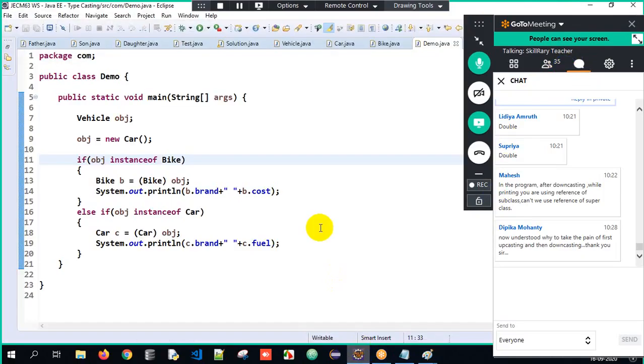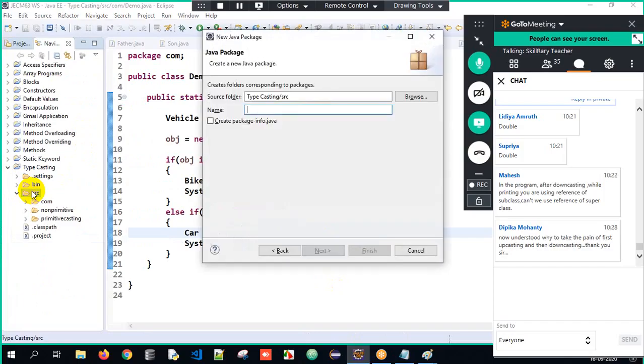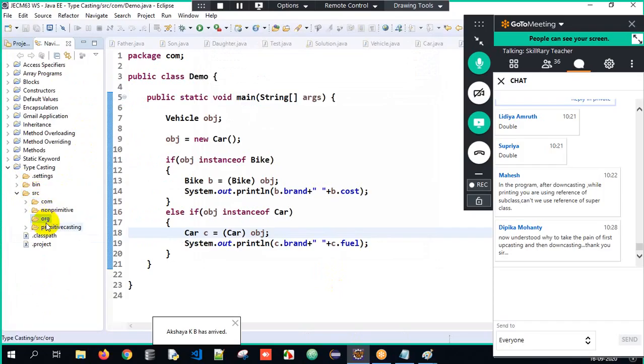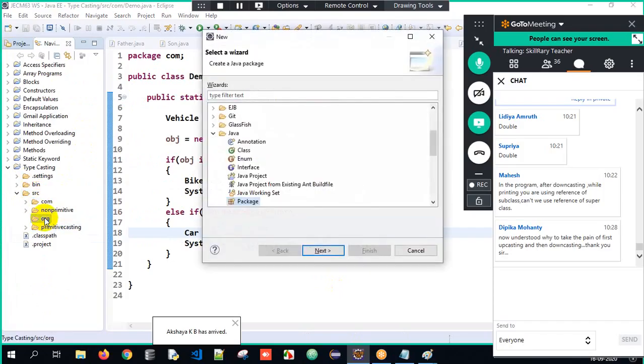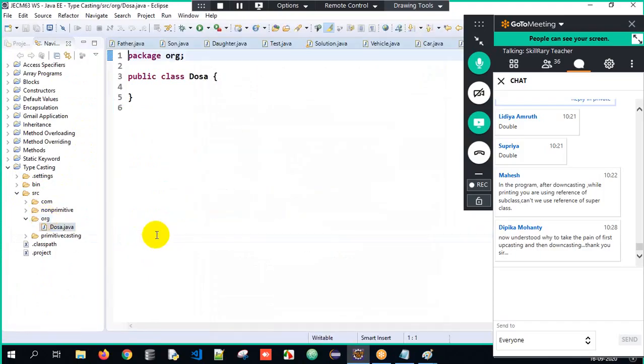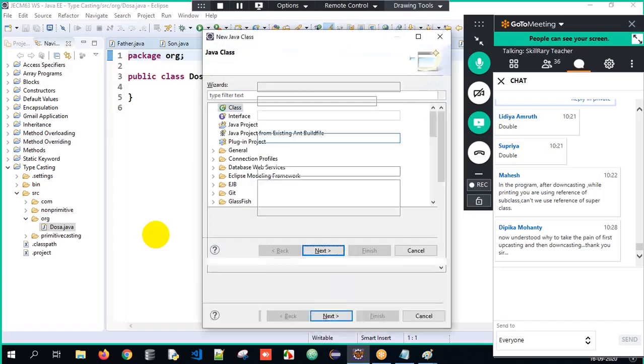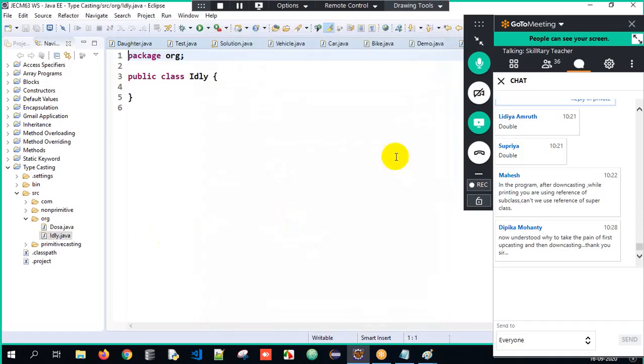So now I'll go back over here. I'll give you one such example. You will have a package called org. Then under that, I will have a class called dosa here. I'm just doing it at a high level. If you want me to go into detail, I can go till the end here. But initially I just want you to understand the concept, why I am doing all of this. That's the reason I took this particular example.